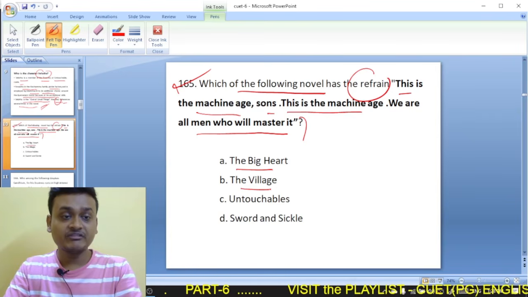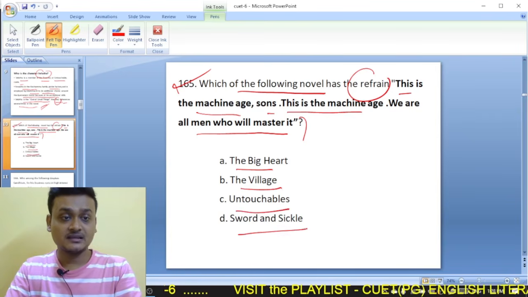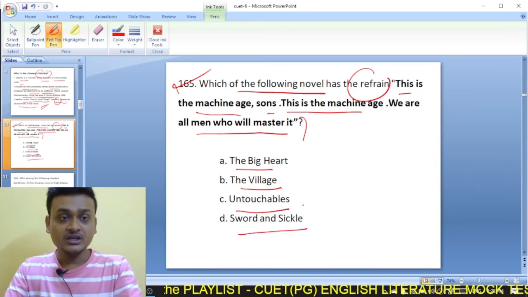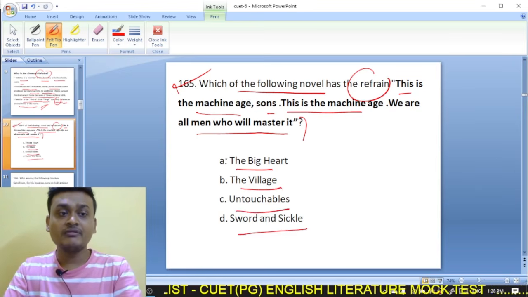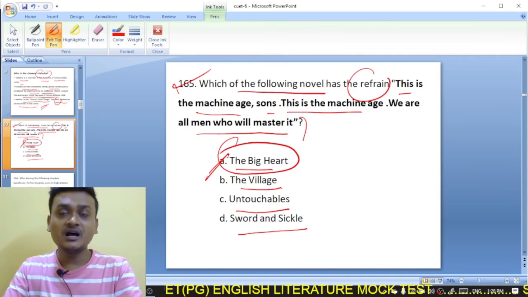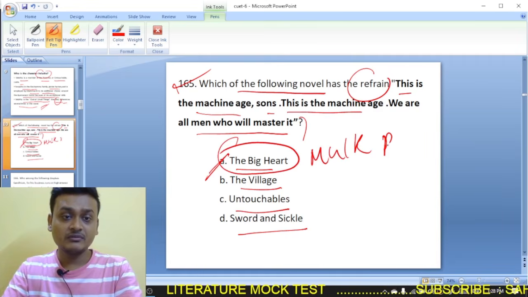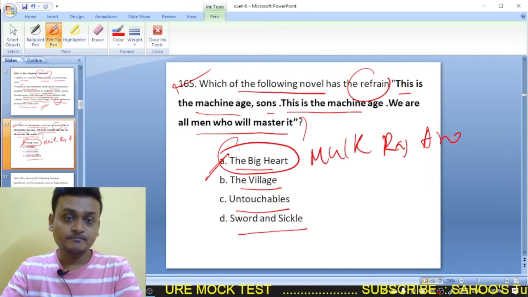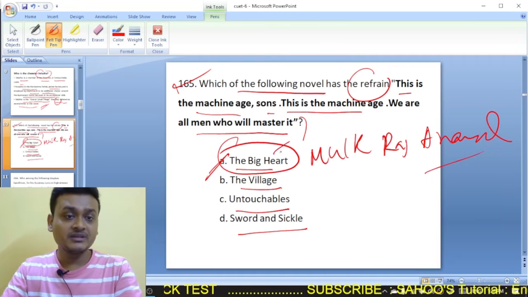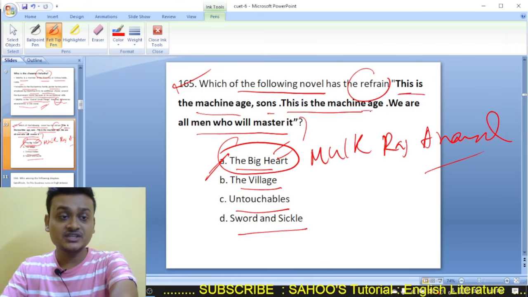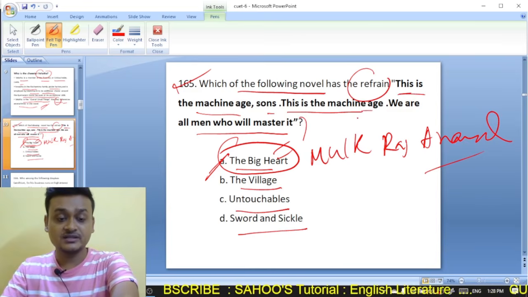The Big Heart, the Village, the Untouchable, the Sword and the Sickle. So these were all novels written by Mulk Raj Anand, and this refrain appears in each part of the novel called The Big Heart. The Big Heart is also written by Mulk Raj Anand. So in Mulk Raj Anand's novel The Big Heart, this refrain appears: This is the Mason age, sons. This is the Mason age. We are all men who will master it.